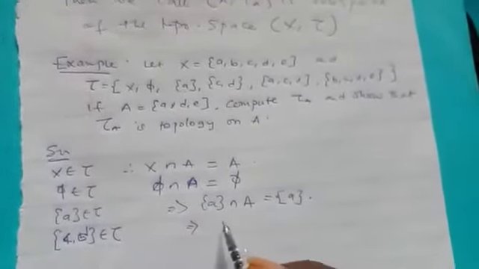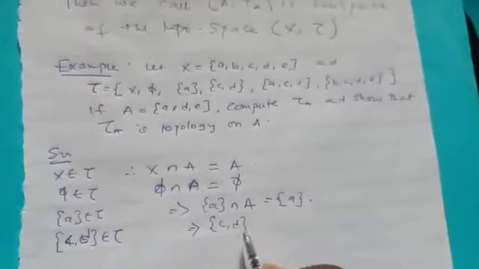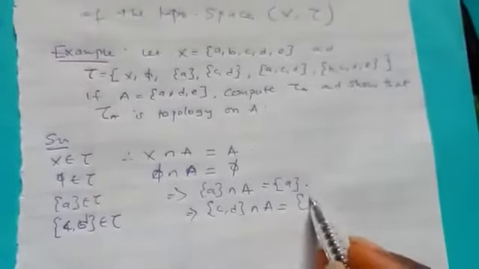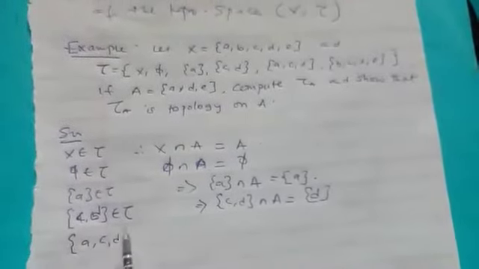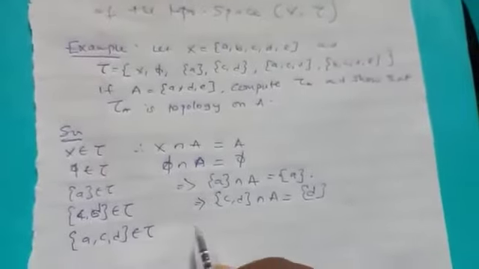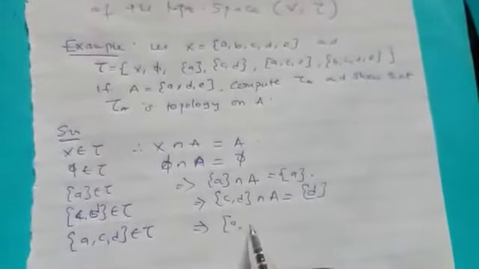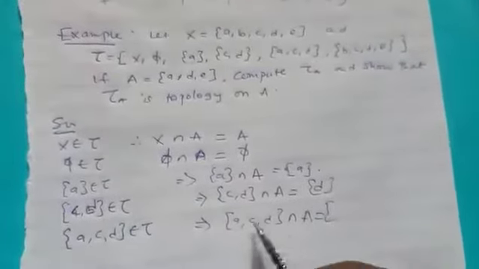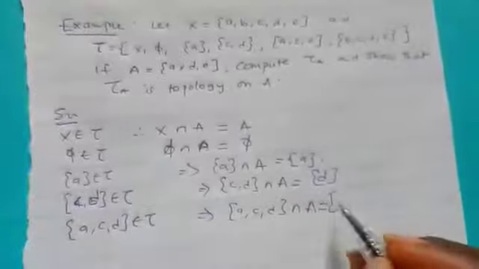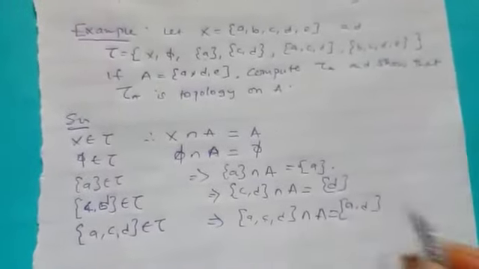So we need the intersection of CD with A. Don't forget that A is ADE, then CD, so the intersection will just be D. Also, we have ACD, which belongs to tau. So we now need to find ACD intersection A, that is ACD intersection ADE. So that should be AD.